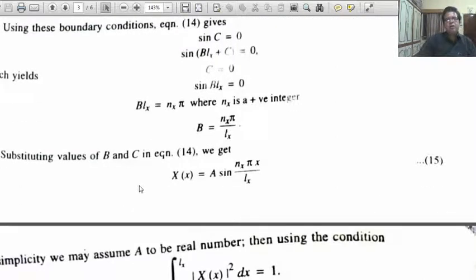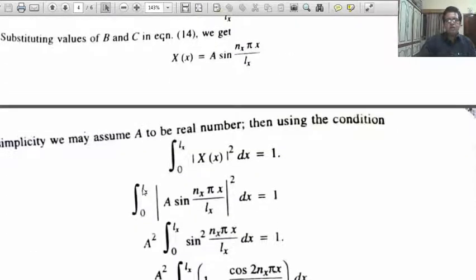From here b equals nx pi upon Lx. So by substituting this, the function X(x) becomes X(x) equals A sin(nx pi x upon Lx). This is the function along the x direction. Now we want to calculate the normalization constant. What is A? A is the normalization constant.